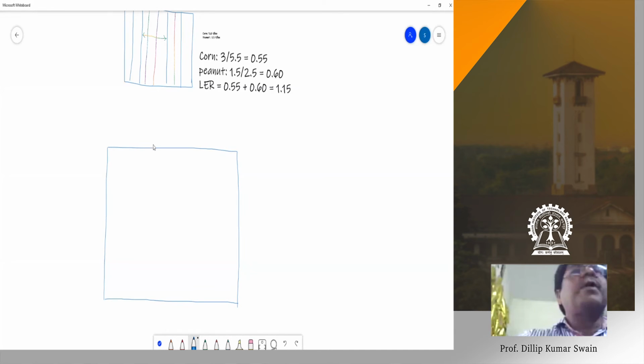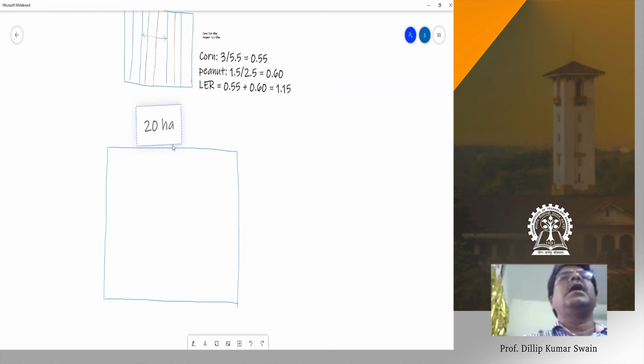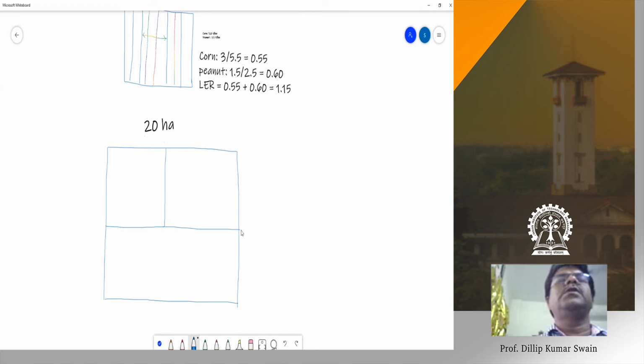For this farm, suppose I have farmland of around 20 hectares. We have divided the 20 hectares into field 1, field 2, field 3, and field 4, so there are 4 fields.